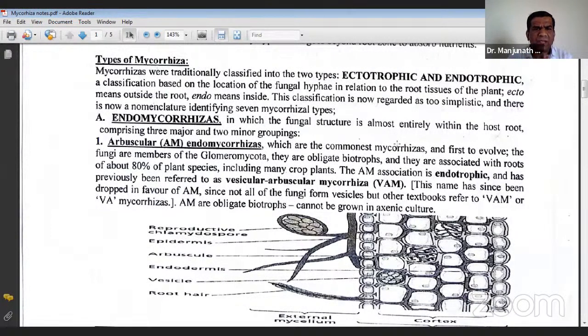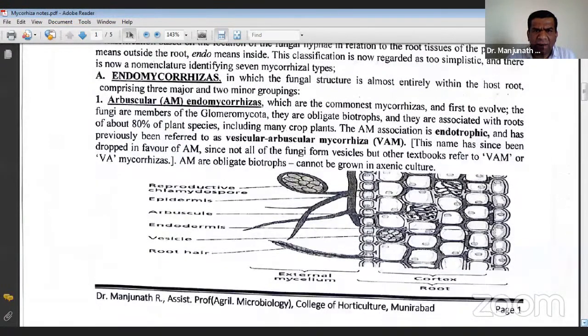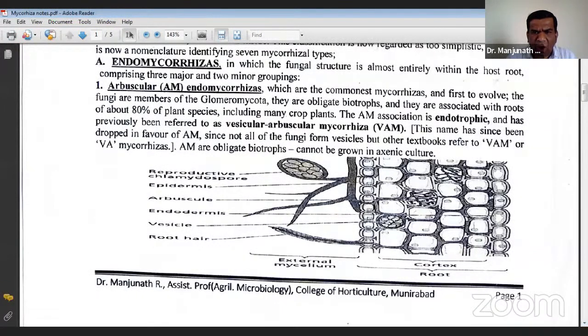So ectomycorrhiza, endomycorrhiza. Expected questions for your exam can be from its structures. People commonly call it VAM, vesicular arbuscular mycorrhiza, because there are two important structures associated with this type of endomycorrhiza. One is the vesicle and another is the arbuscule.